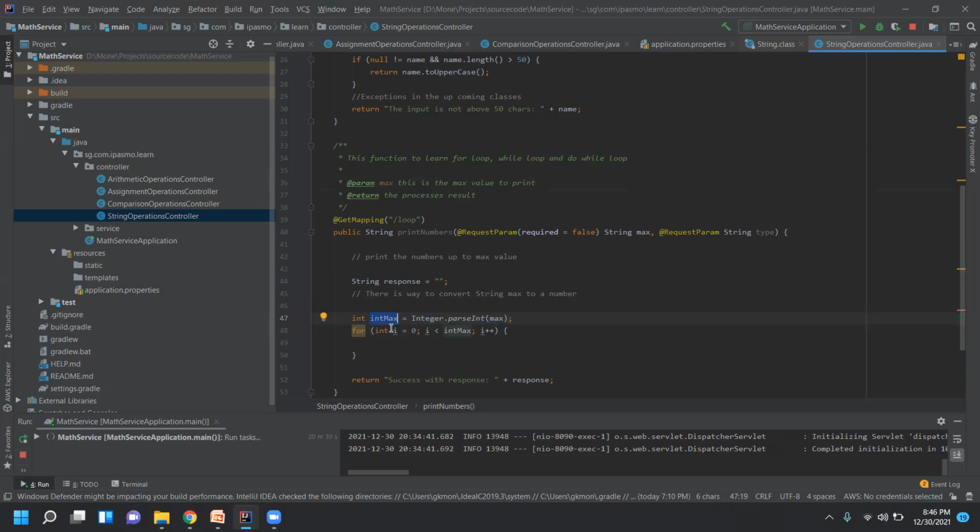After conversion, I just use this number value and assign it here. So here I will use the assignment operator. What's the assignment operator? Is equal to, right? What assignment operator? Plus is equal to. But instead of this, first let me try this. Response is equal to. What is the response value here at this place? It is empty. So here it does response plus i.